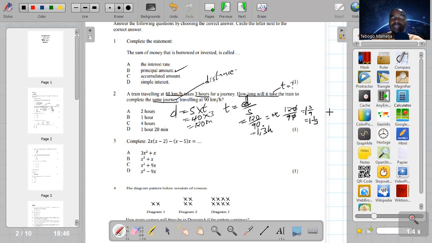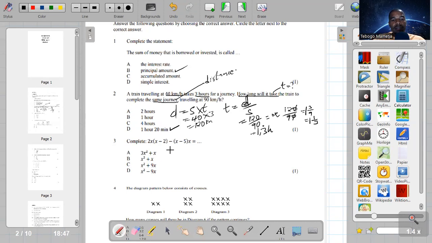It's 1 and 1/3. And 1/3 of an hour, it's 30 minutes. Sorry, it's 20 minutes. So this is going to be 1 hour and 20 minutes, guys. 1/3 of 60 minutes is 20 minutes. So this is your answer there.